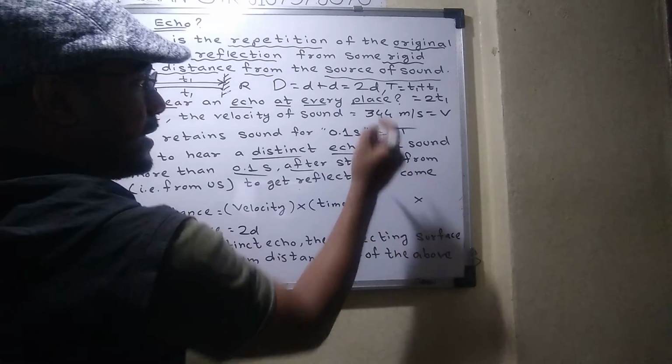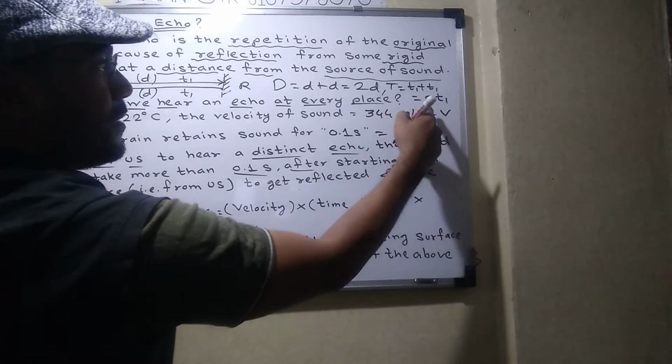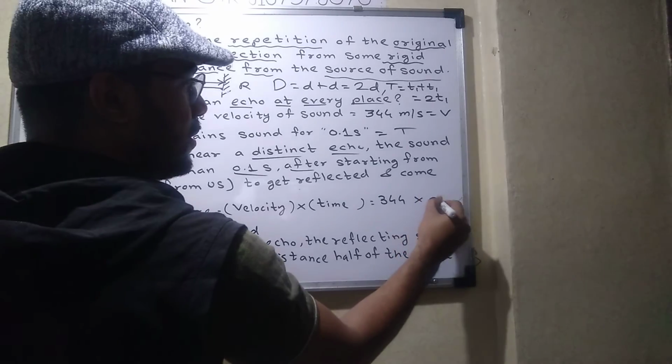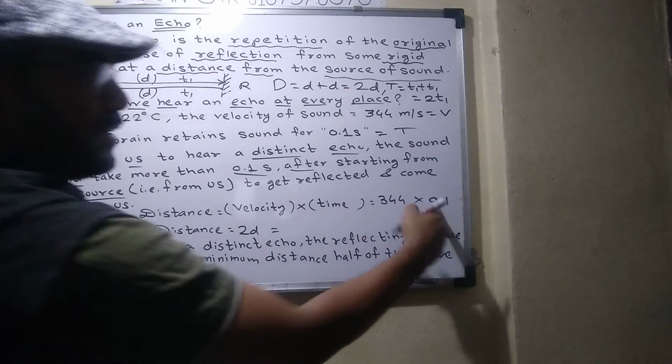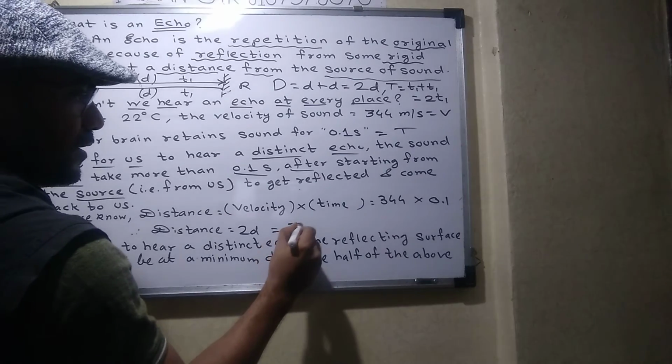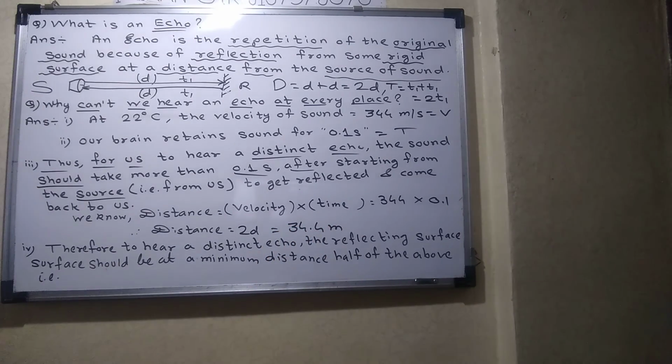So what is velocity here? 344. What is time here? How much time have we taken? 0.1. Just multiply. 344 multiplied by 0.1 is how much? 34.4 meter. So this is 2d.